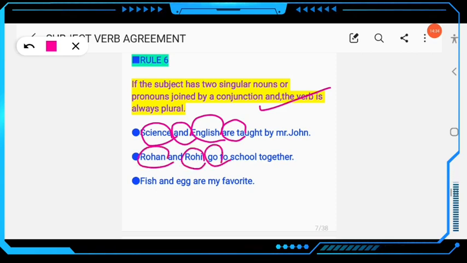So here they are different persons, so the verb will also be plural, okay. Don't write goes, write go. Fish and egg are my favorite, okay. Here, you know, this is plural, okay, different food items. So here the verb will also be plural. Clear? This is rule number 6.